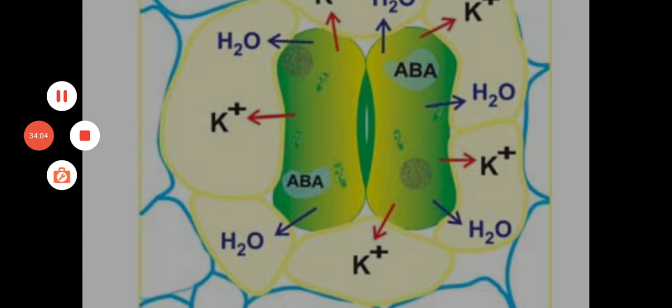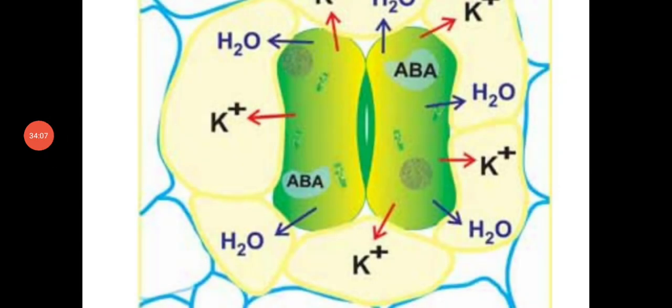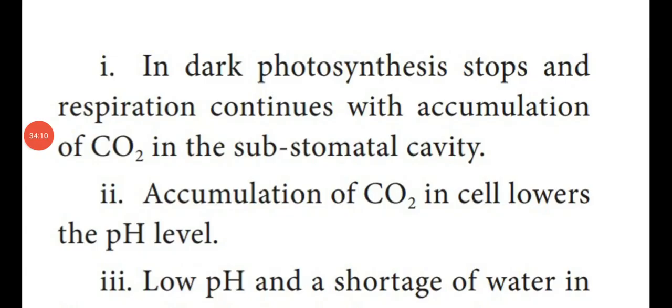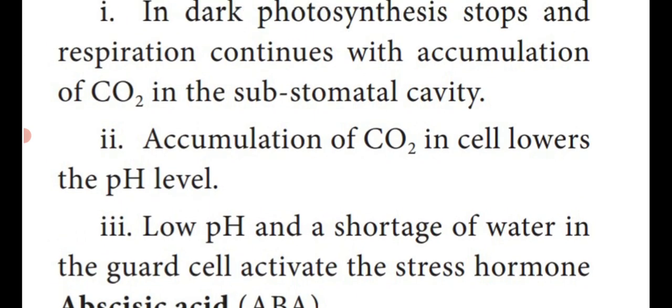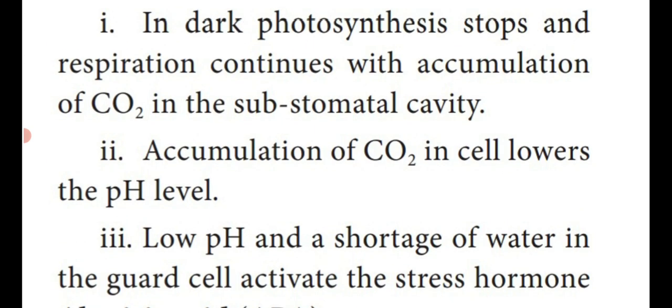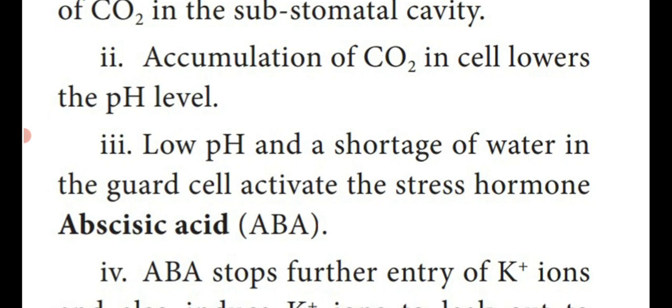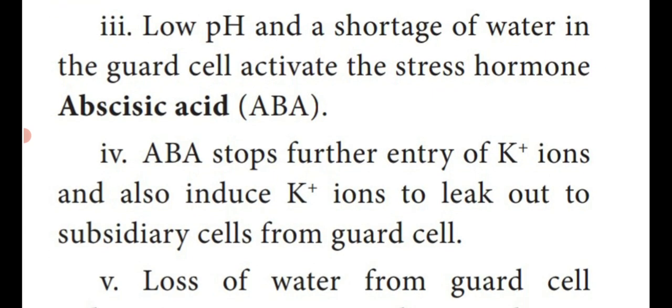Here they are using the abscisic acid which is present on the inner side of the guard cell. See the activities which take place in the night time. At night, photosynthesis stops and respiration is continuous. So carbon dioxide accumulates in the substomatal cavity. This accumulation of carbon dioxide decreases the pH. The low pH value causes a shortage of water in the guard cell and activates the stress hormone known as abscisic acid.